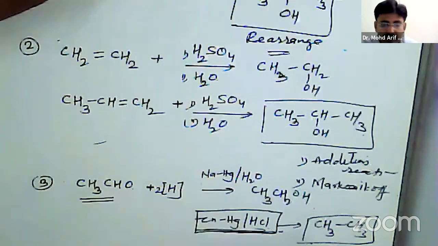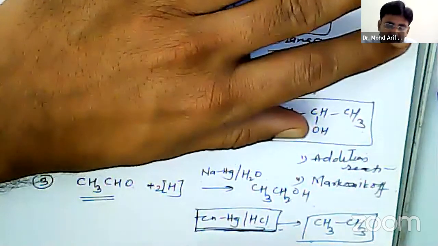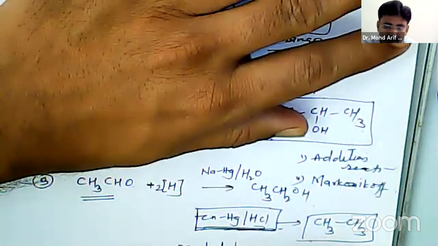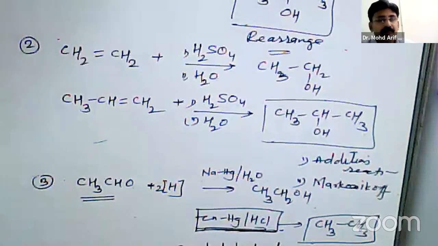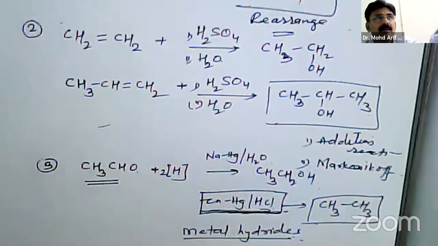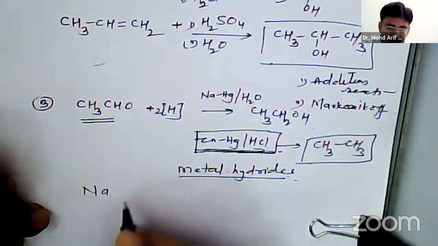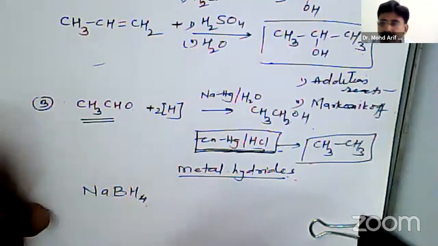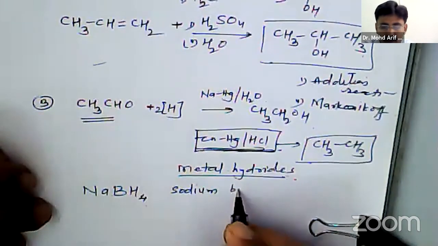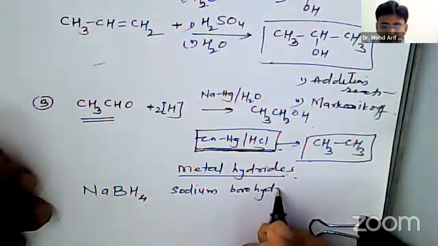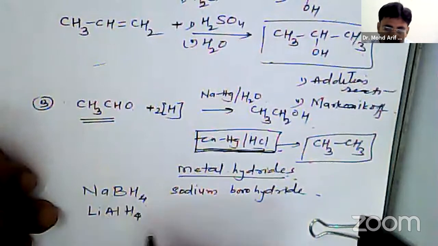Now the other method includes reduction by metal hydrides. We will use today two types of metal hydride, sodium borohydride and lithium aluminum hydride.